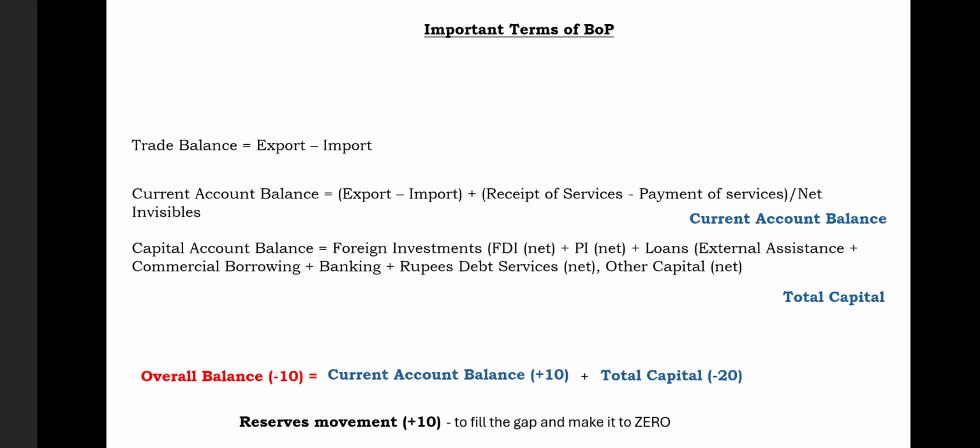See, according to the Government of India, we write it as reserve movement. Reserve movement means we have to bring some reserves from the foreign official reserves of our RBI to cover this gap, and this particular point is known as the reserves movements. Now it's very important to know that I will show you an example to see how the current 2025-26 first quarter data looks, with the help of an example, only an example. See, we know that trade balance is equal to export minus import. It is the first item we write in balance of payment.